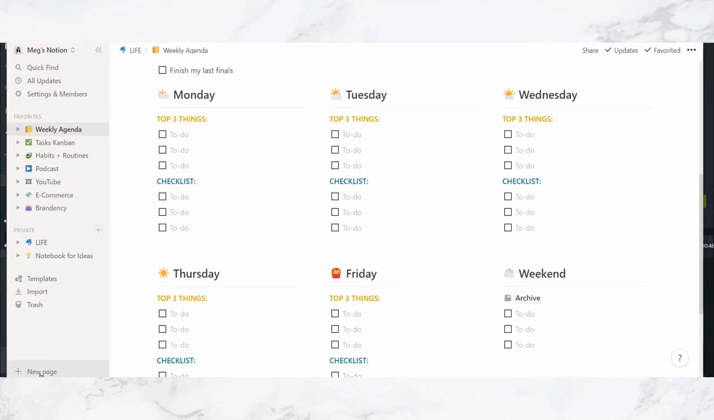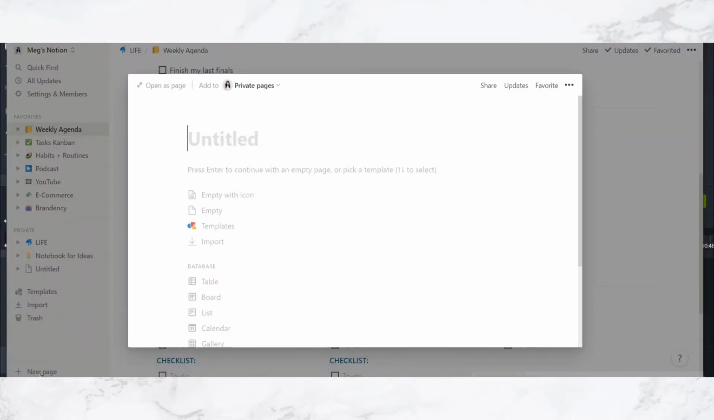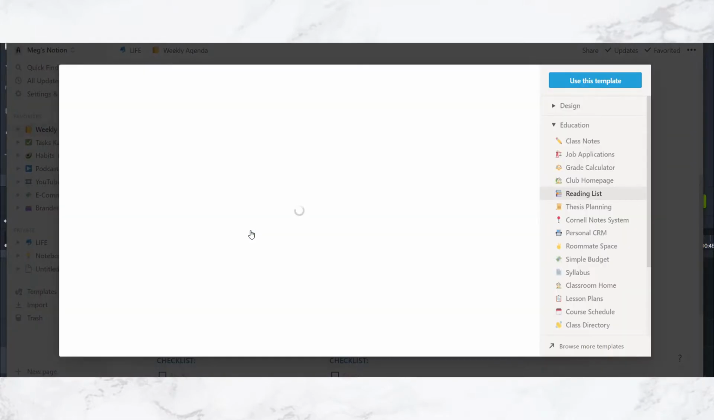So let's begin with a brand new page. Go to the bottom left here and click new page. And Notion has so many templates that you can use. So this was actually created from a template, which actually makes things easier. So just click templates right here.